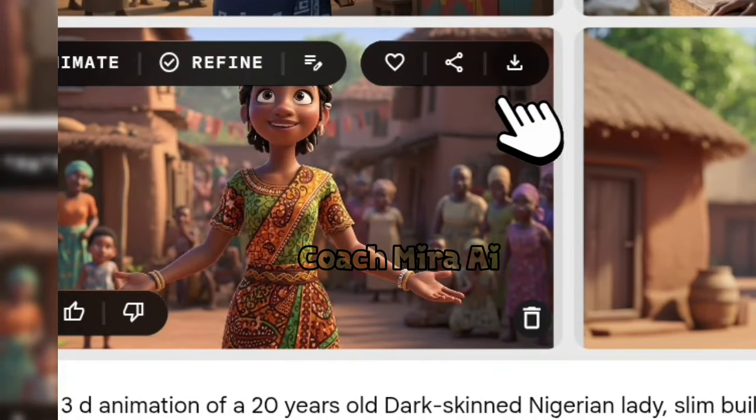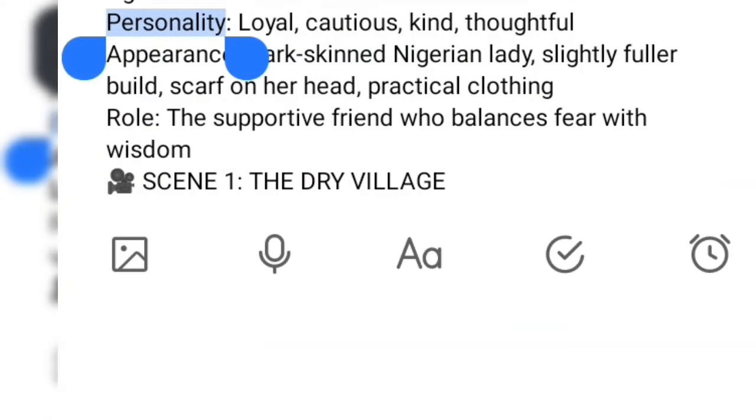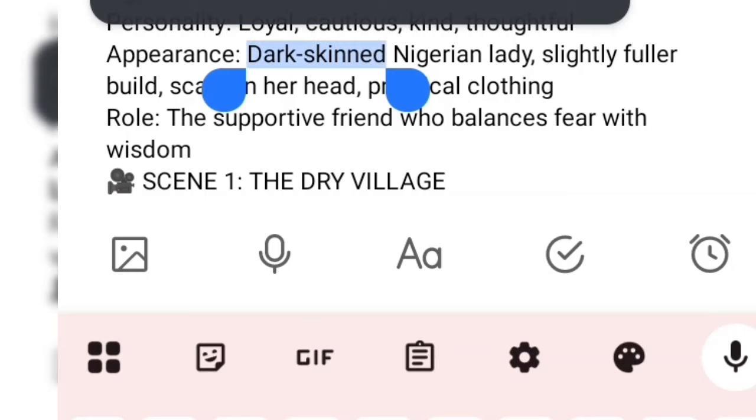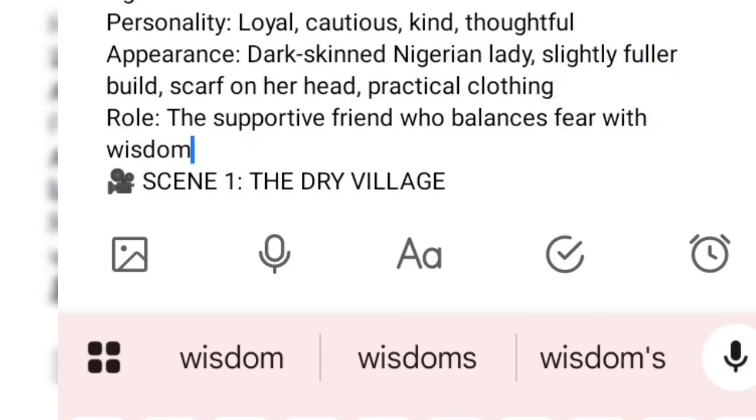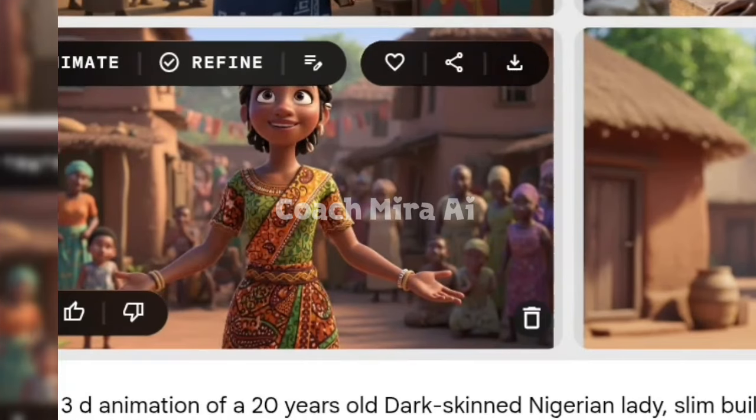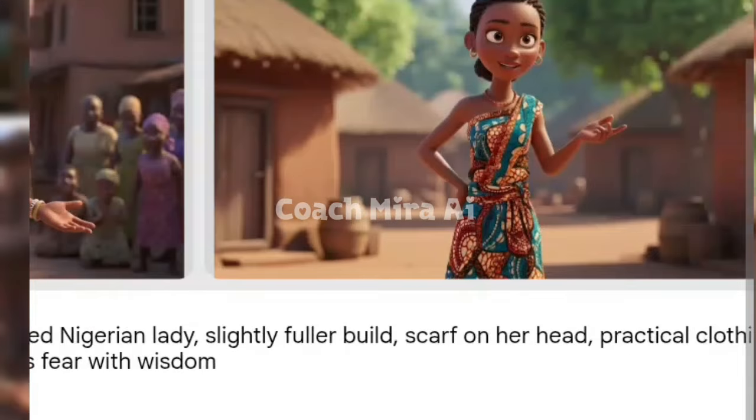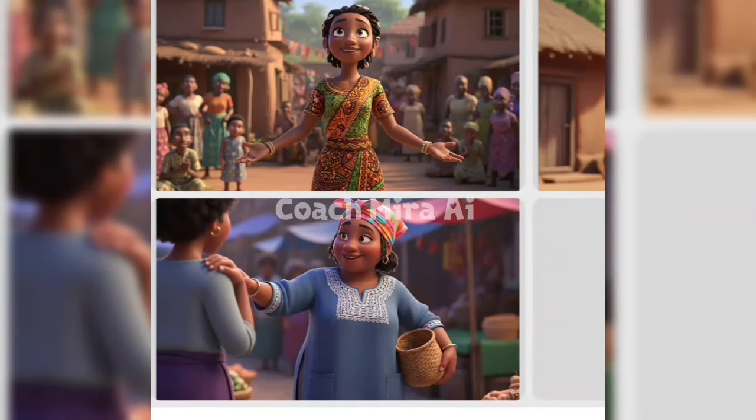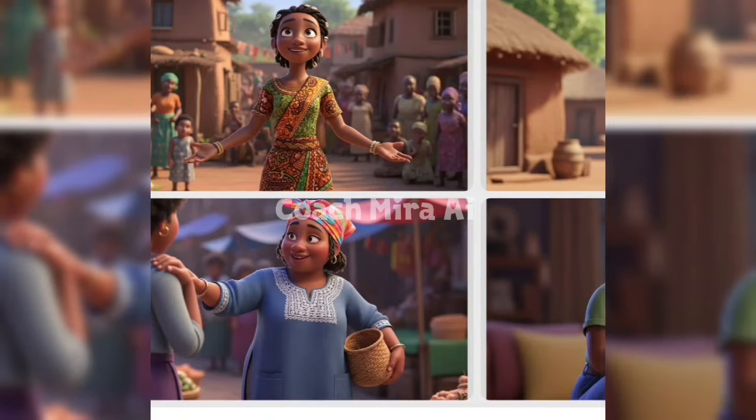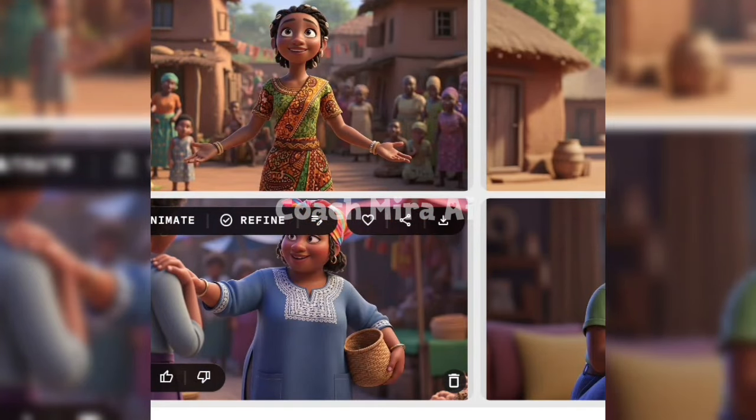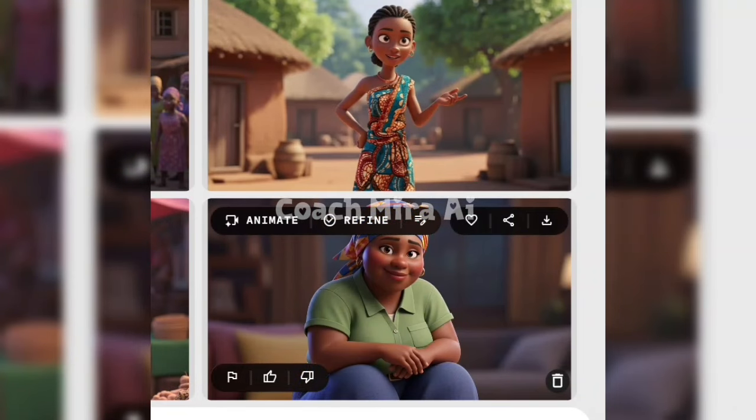So I'm going to download this one. Then I'll move over to my notepad and copy the image. I'm going to copy the description of Zainab, that is Amina's friend, and move over here as well. Then I'm going to highlight this, paste it and regenerate. So this is Zainab. Zainab is so beautiful. I'm going to download it. As you can see, it's giving consistent characters. So just download them.